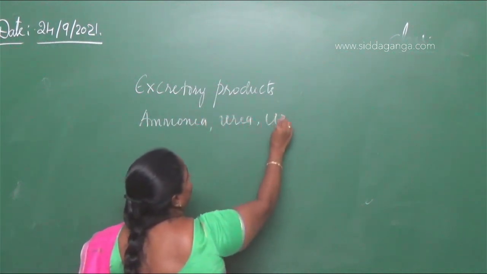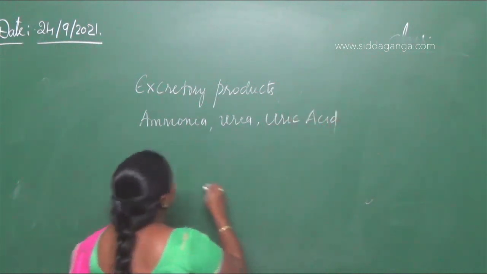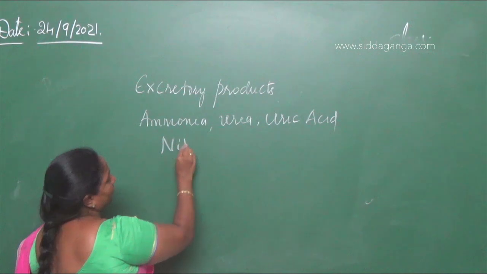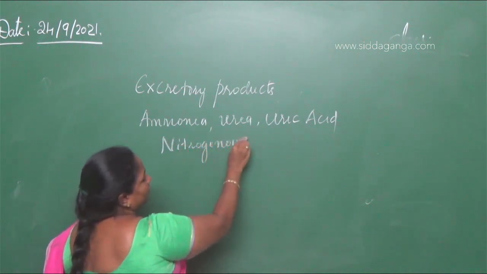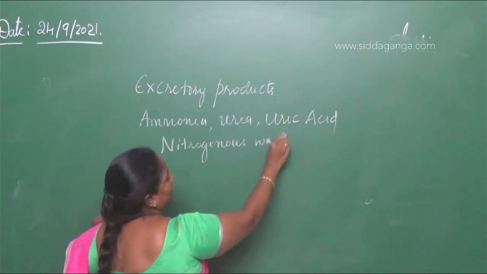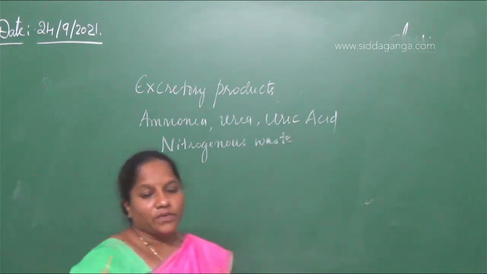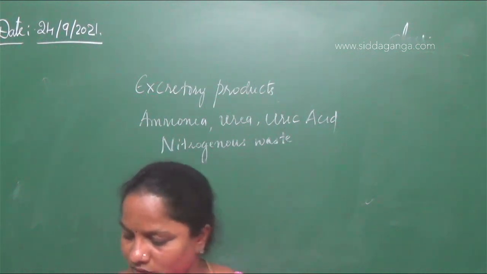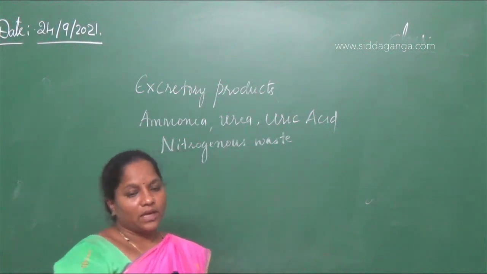and uric acid. These three we can also call nitrogenous waste. These are the nitrogenous wastes present in human beings or in animals. So they are asking which is the least toxic.